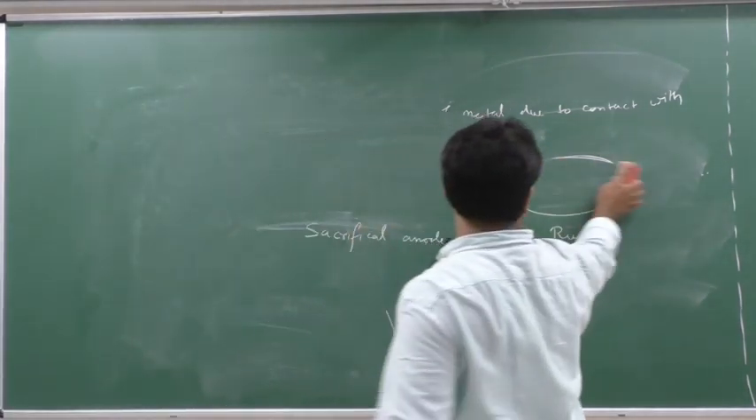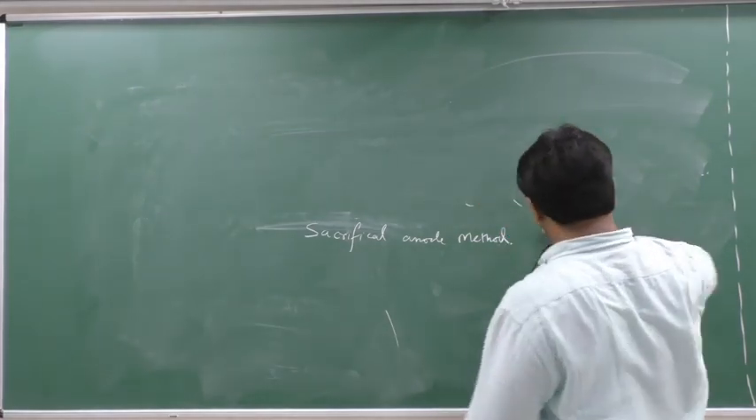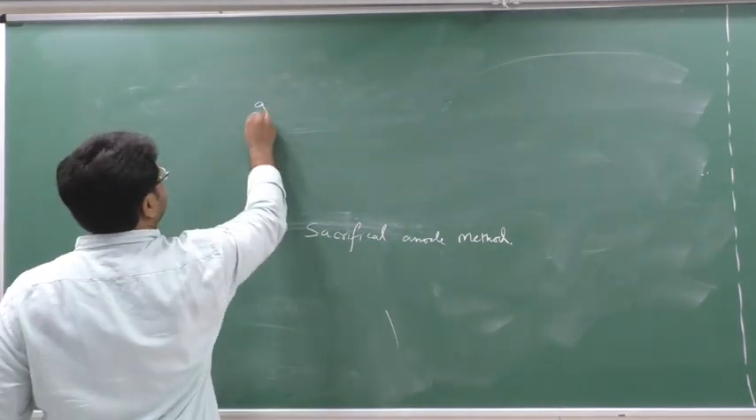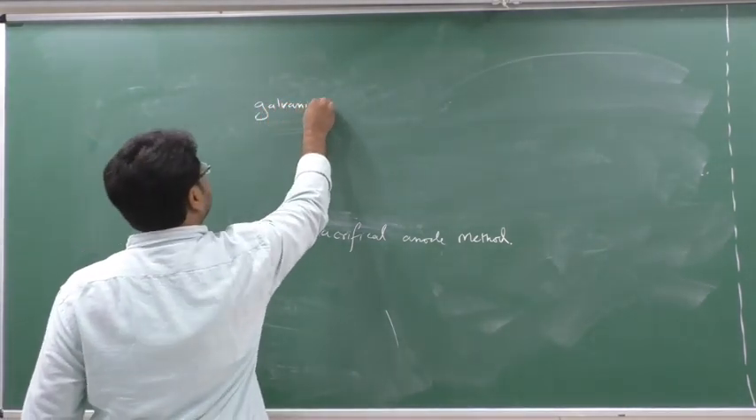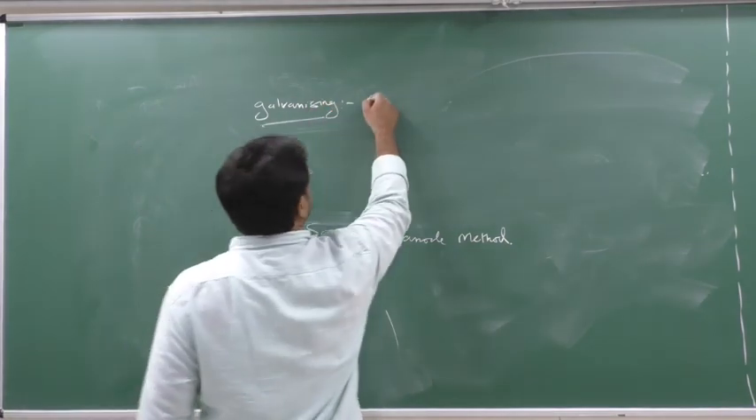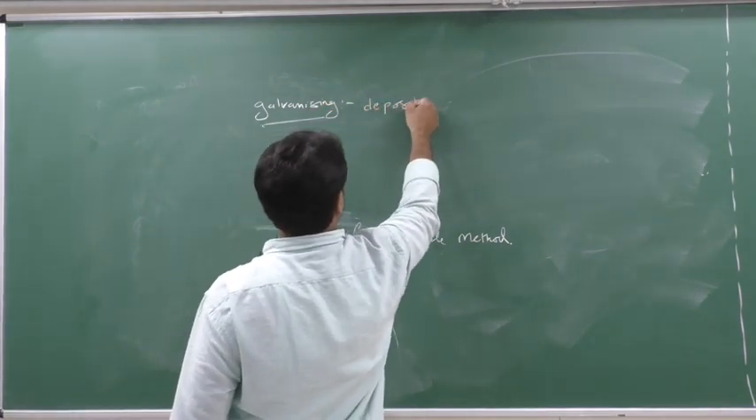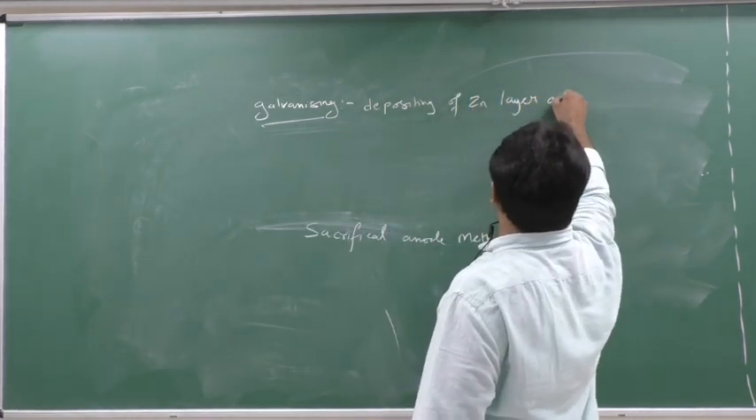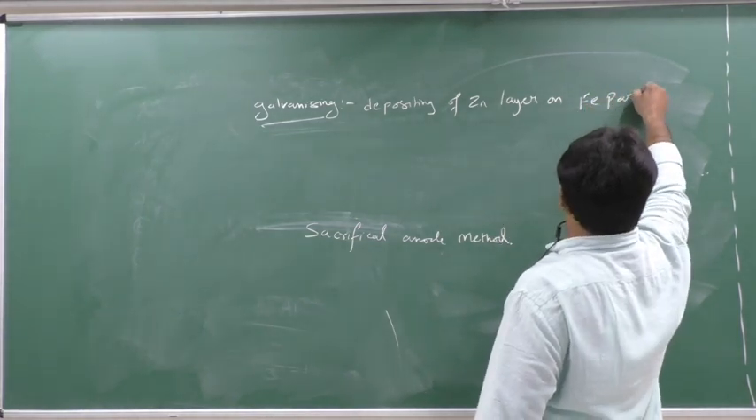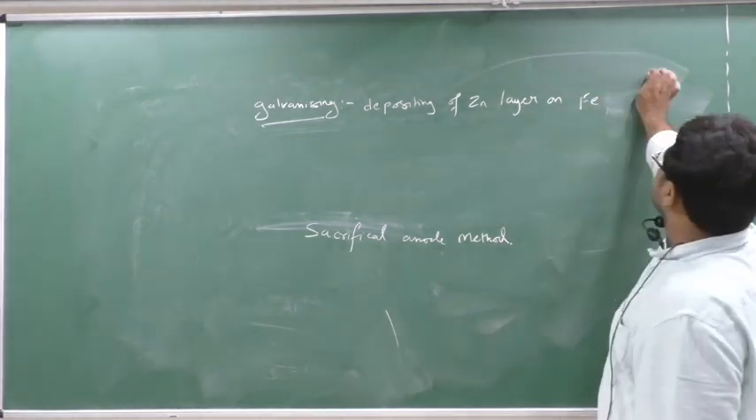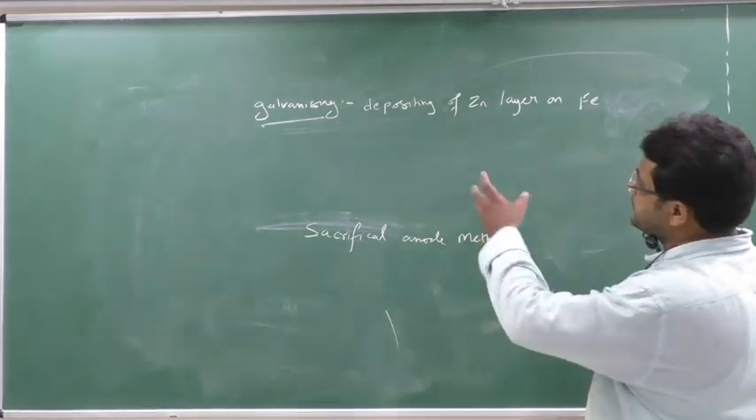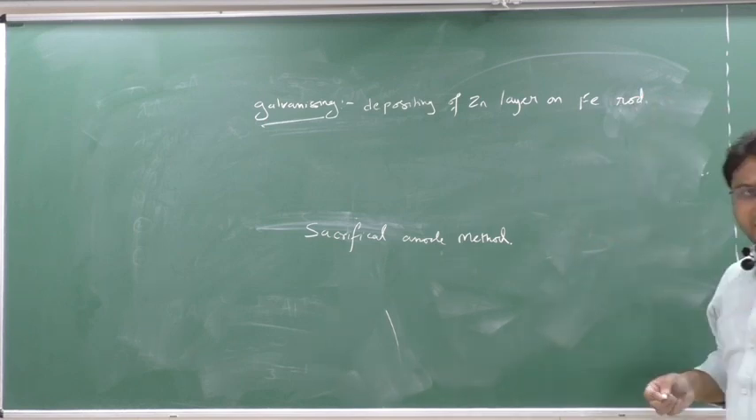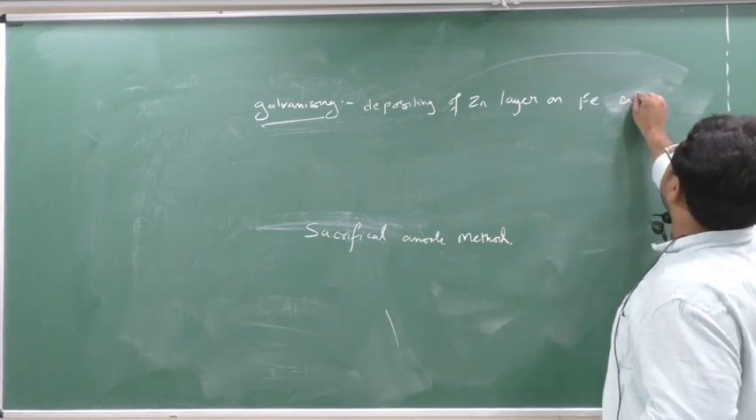Clear? Before this, we'll understand what we mean by galvanizing. Galvanizing means depositing a zinc layer on iron, on iron rods or iron articles, any iron articles.